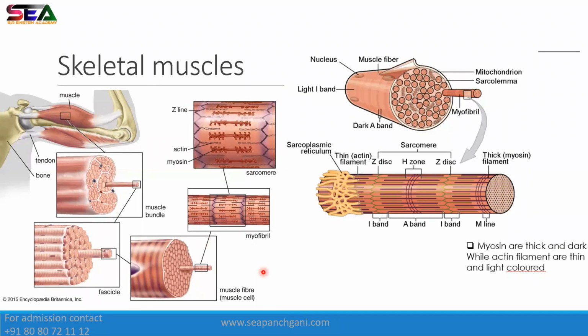This is the microscopic structure. Now this is the H zone, the I band. You are only supposed to see here that a sarcomere is between two Z discs. Sarcoplasm is the cytoplasm of your skeletal muscle.